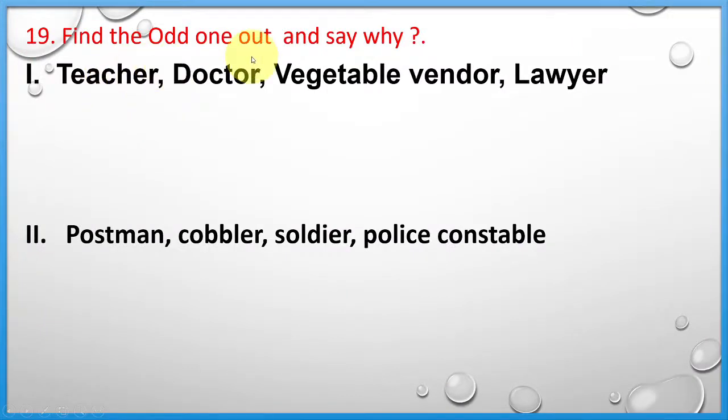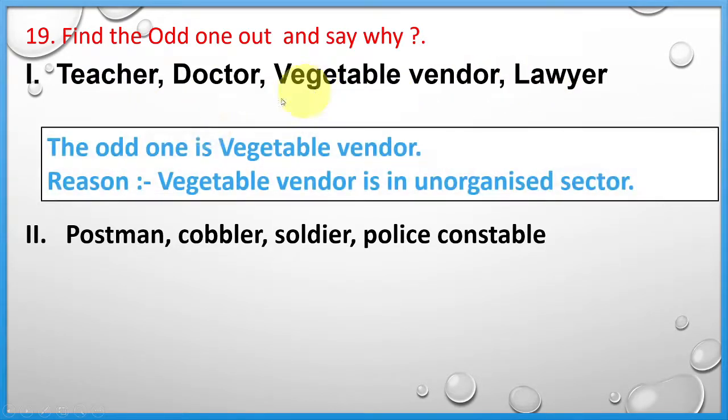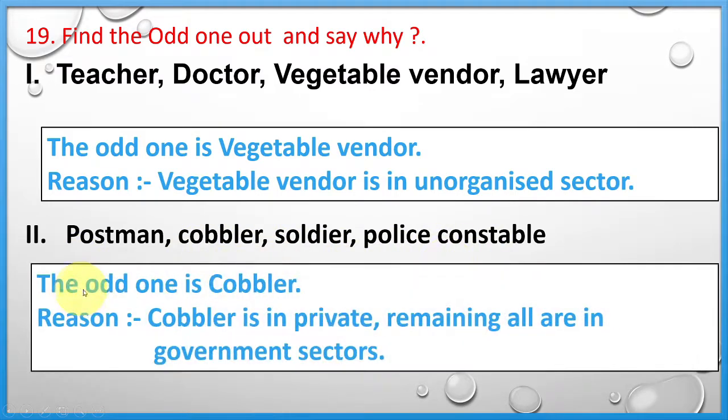Find the odd one out and say why. Teacher, doctor, vegetable vendor, lawyer. Out of the four, the odd one is vegetable vendor. The reason is vegetable vendor is in the unorganized sector, whereas the teacher, doctor and lawyer are in the organized sector. Next, postman, cobbler, soldier, police constable. Out of these four, the odd one is cobbler, because cobbler is in the private sector, remaining all are in the government sector.